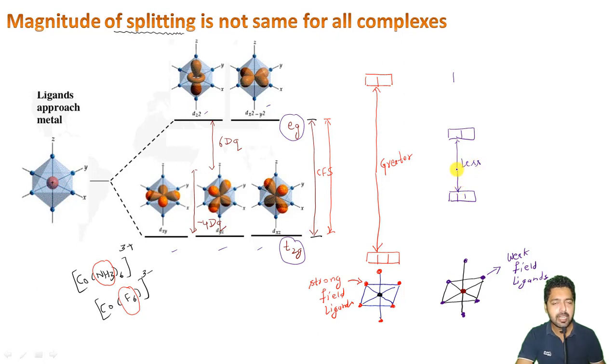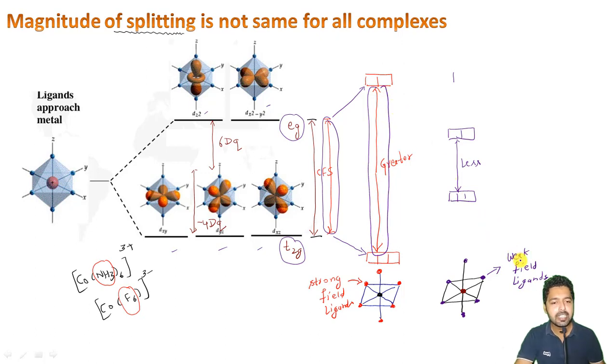So the idea here is that the magnitude always depends upon the nature of the ligands. If the ligands are of strong field, this will go higher and this will go even lower, such that as compared to this magnitude, in case of strong field ligands, the magnitude here will become even greater, right?